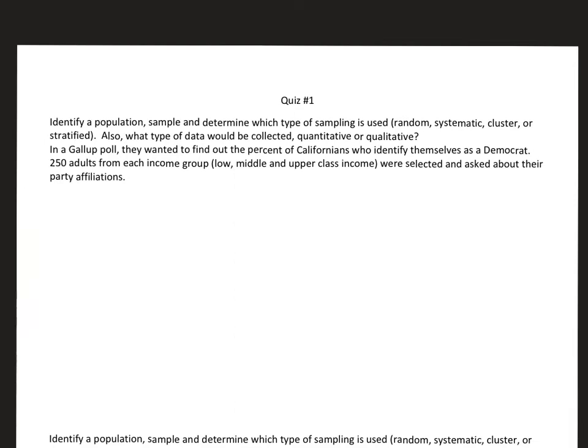Hi, I wanted to go over some of the questions from quiz one. Some of the common mistakes I saw were population versus sample. Most people got population correctly. This is everyone you're interested in, everyone you're studying.